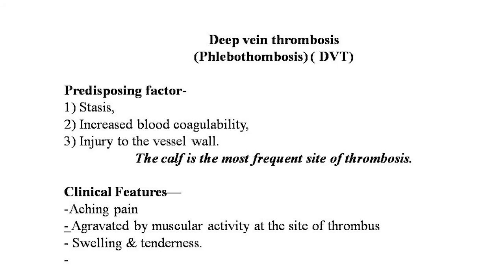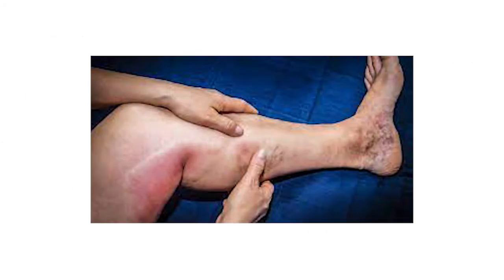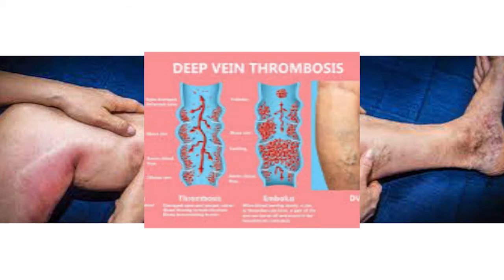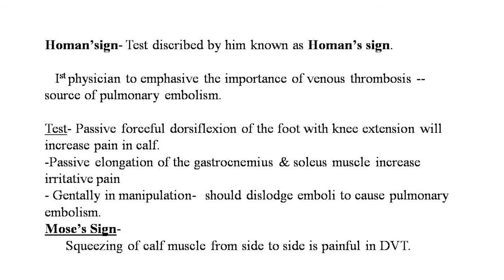Now the clinical features are aching pain aggravated by muscular activity at the site of the thrombus, swelling and tenderness. Here is a typical picture of deep vein thrombosis, where the patient is pressing the calf due to the pain. The pathology of deep vein thrombosis is clearly seen. The first image shows the normal vein, the second is the collapse of the walls, and the third is thrombosis in the vein.